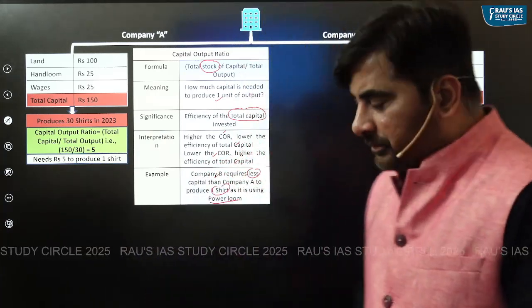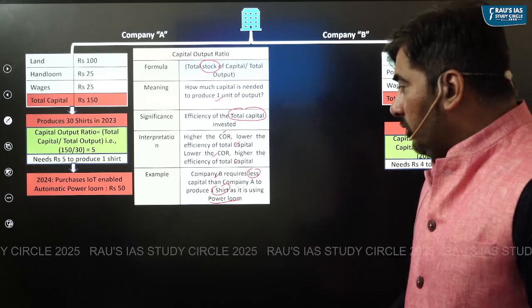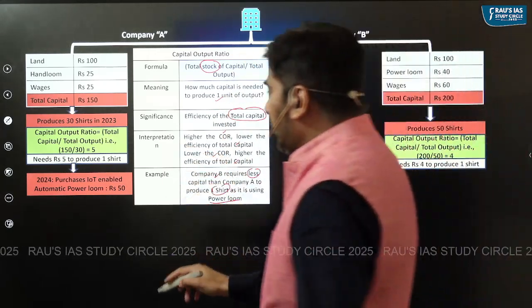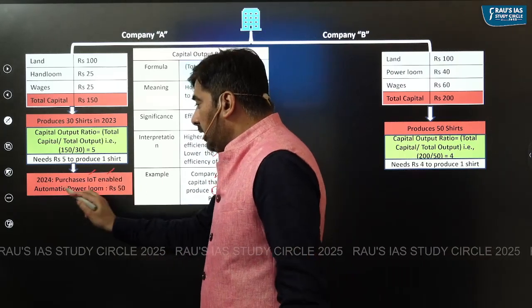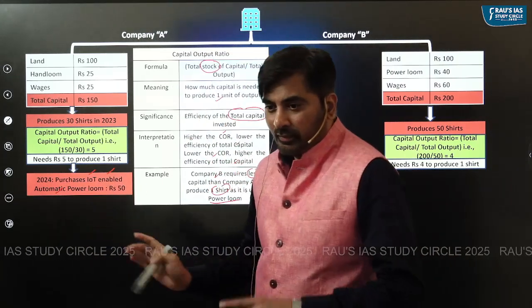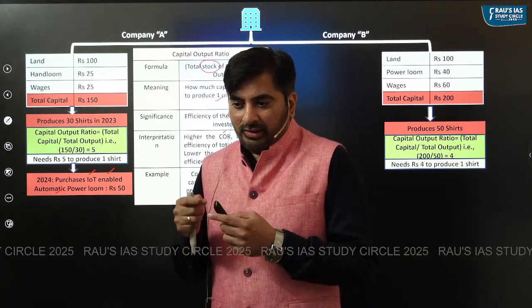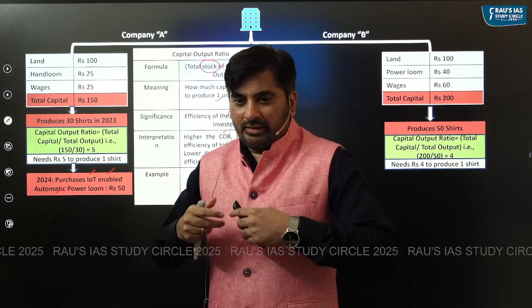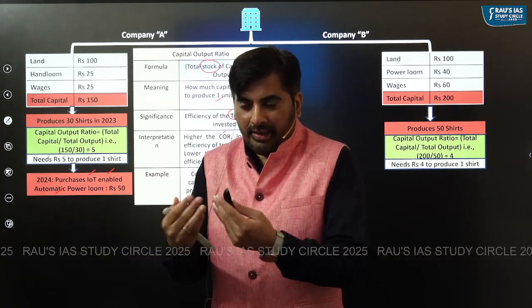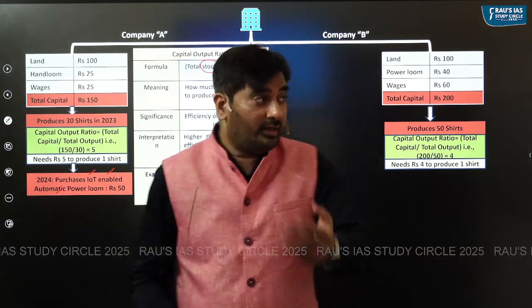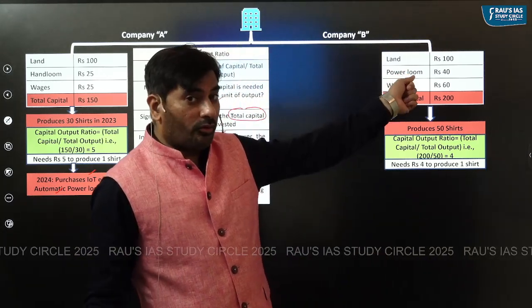Now let's say in the year 2024, company A purchases an IoT enabled automatic power loom. Look at this word IoT, Internet of Things, right? So this automatic power loom is IoT enabled, and in a way it is far more efficient than this particular power loom.